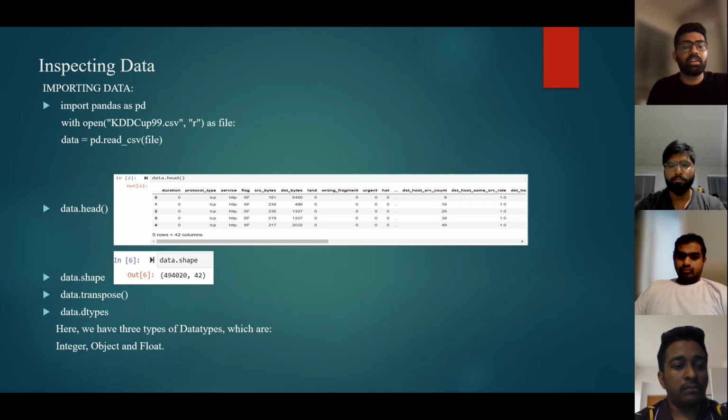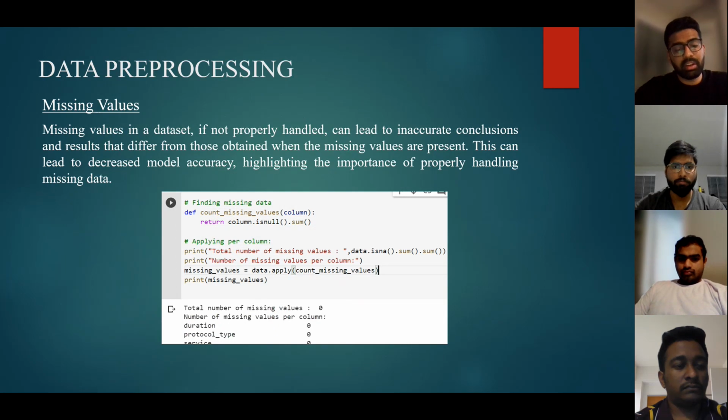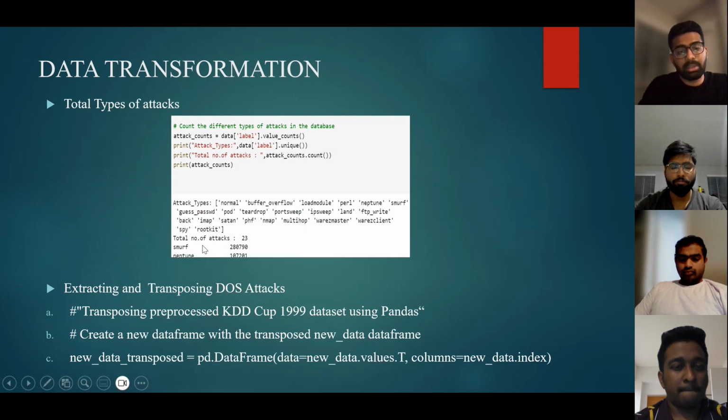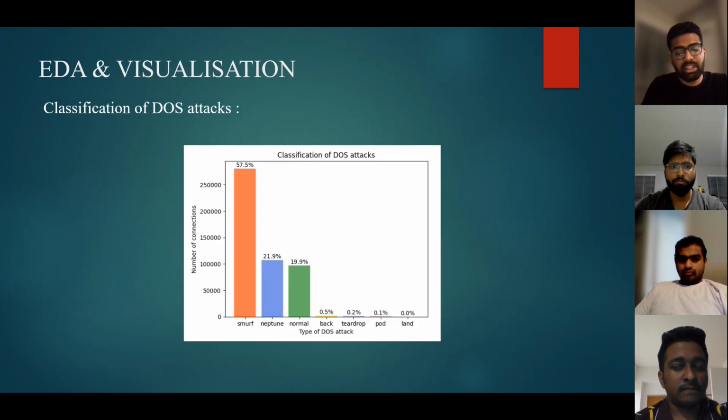After that, we inspected data.dtypes, which are of three types: integer, object, and float. For data preprocessing, to identify missing values in the KDD Cup 99 dataset, we used isnull, and we got no null values overall. Exploring all attacks in the label, we got 23 total types of attacks, which include Smurf, Neptune, normal, etc. After that, we exported all the attribute names as a tuple to a new CSV file named preprocessed. Then we extracted only DOS attacks, which is our problem statement.